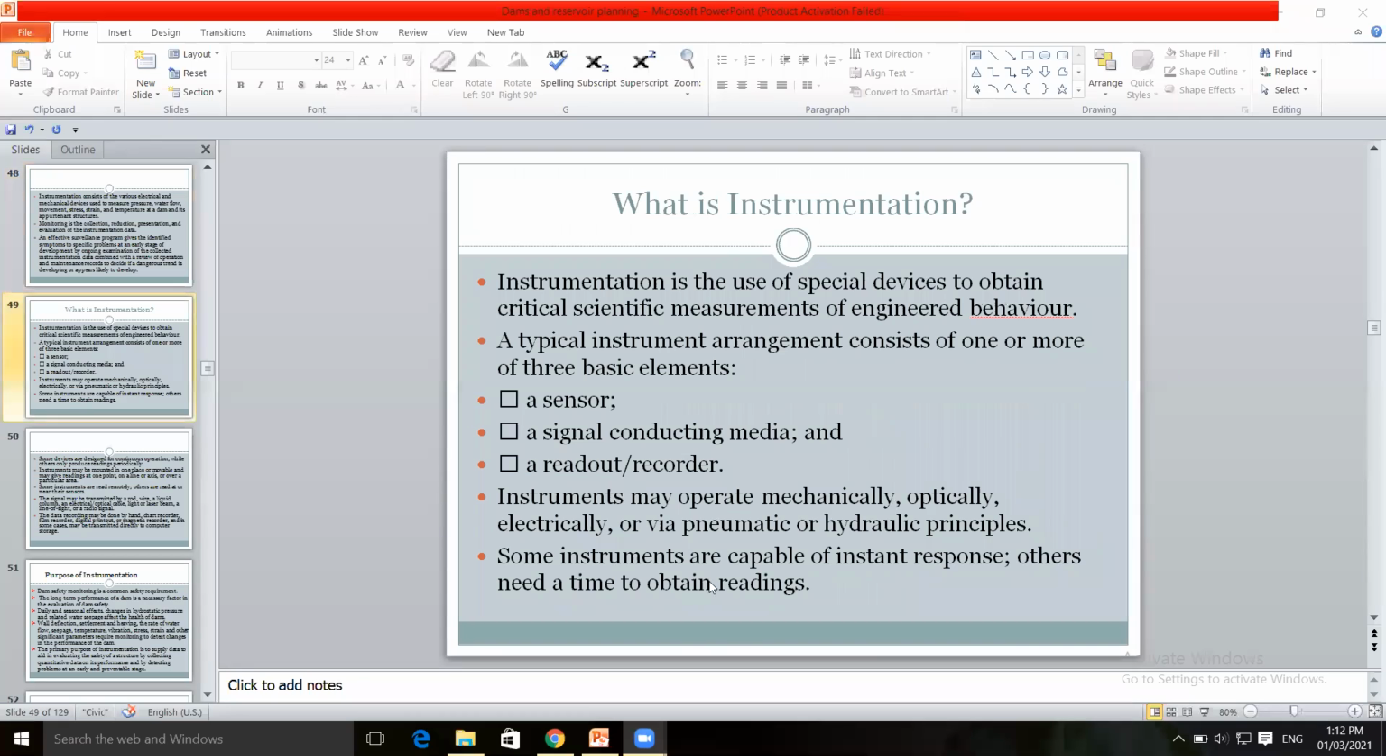These instruments operate mechanically, optically, electrically, or based on pneumatic and hydraulic principles. This is known as instrumentation.